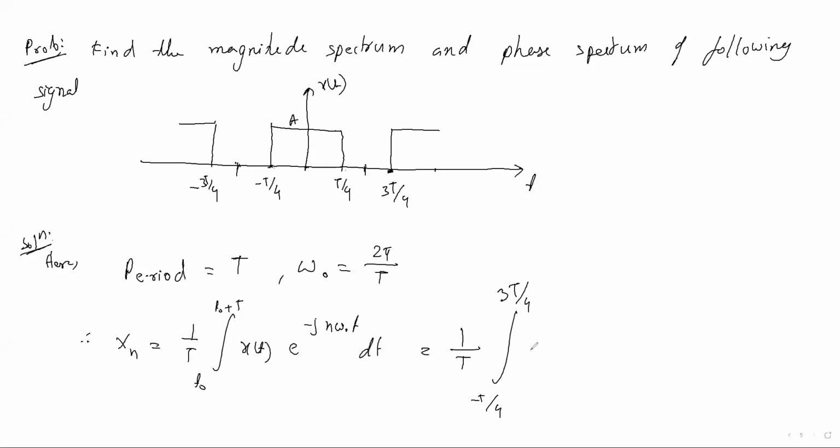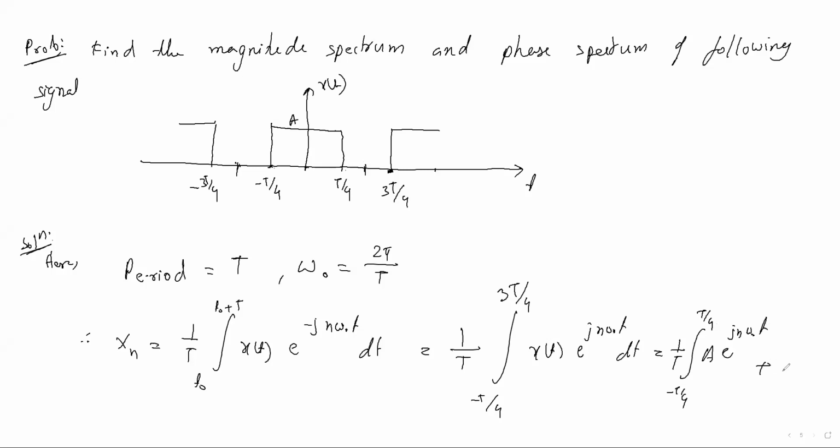So you write x(t) e to the power minus j n omega naught t dt, and you can break this. It is 1 by T, from minus T by 4 to T by 4, where A will come, A e to the power minus j n omega naught t.